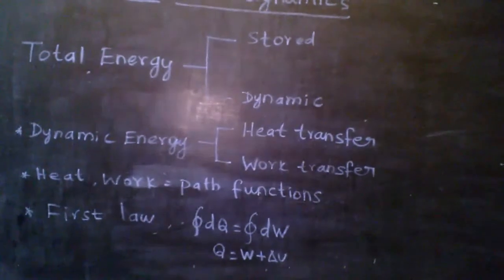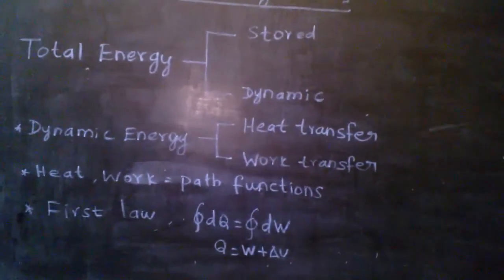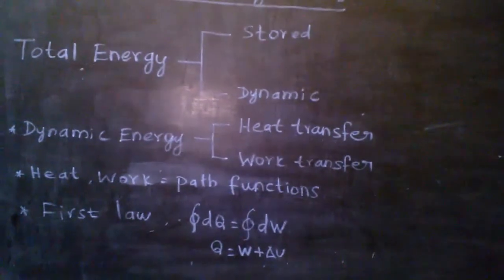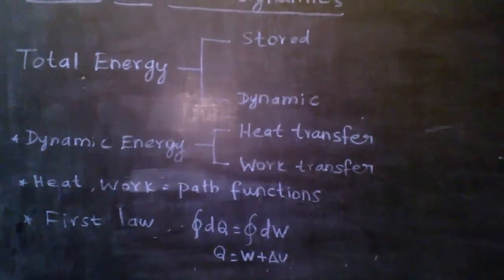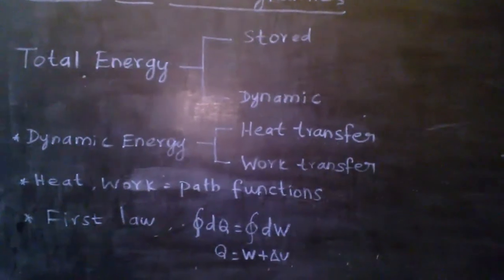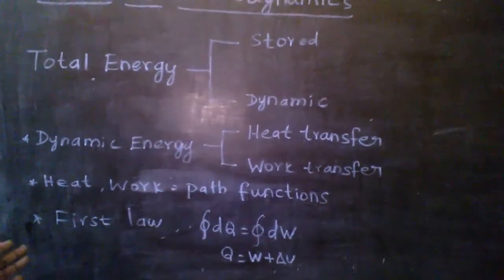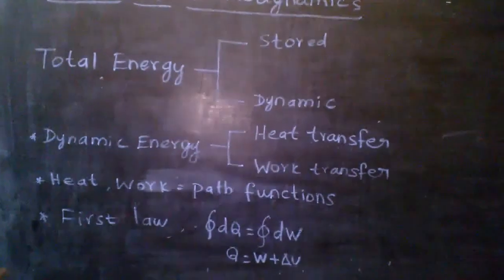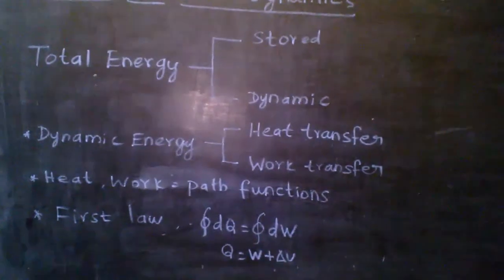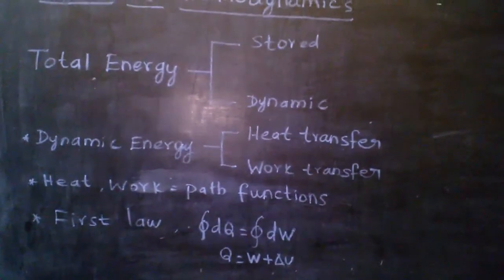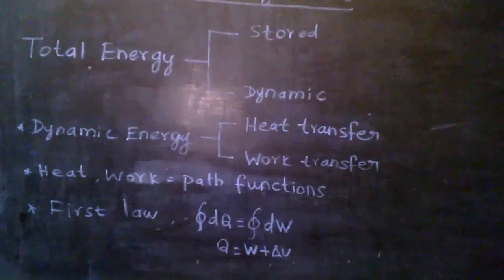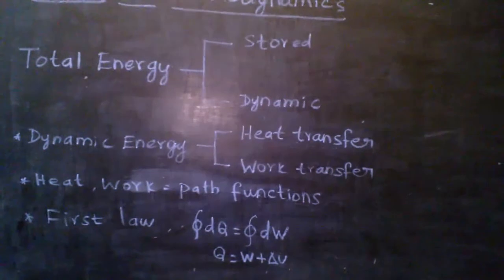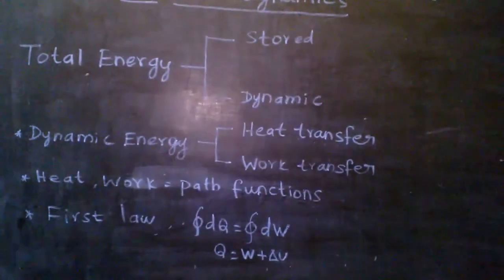Then we come to the first law of thermodynamics. What is meant by the first law of thermodynamics? It is an attempt to relate the heat, work and internal energy. This is known as the first law. Here on the board you see the summation of the heat transfer equals the summation of the work transfer. In clear terms, in a cyclic process the sum of heat transfer equals the sum of work transfer. This was the first law.